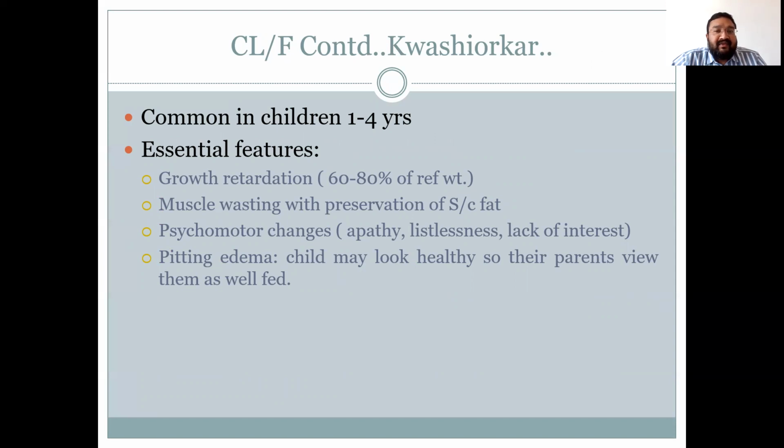Kwashiorkor is common in children between 1 to 4 years of age. It is characterized by the presence of 4 essential features. These are growth retardation, where the weight for age is between 60 to 80%; muscle wasting with preservation of subcutaneous fat; psychomotor changes or mental changes that include apathy, listlessness, and lack of interest in the surroundings; and pitting edema. Because of pitting edema and preservation of the subcutaneous fat, the child appears healthy. Parents think that their child is healthy and they do not visit the nearest hospital or healthcare facility despite severe malnutrition.